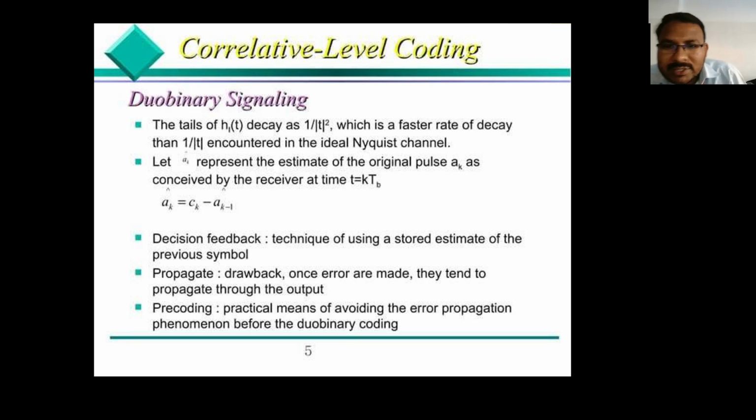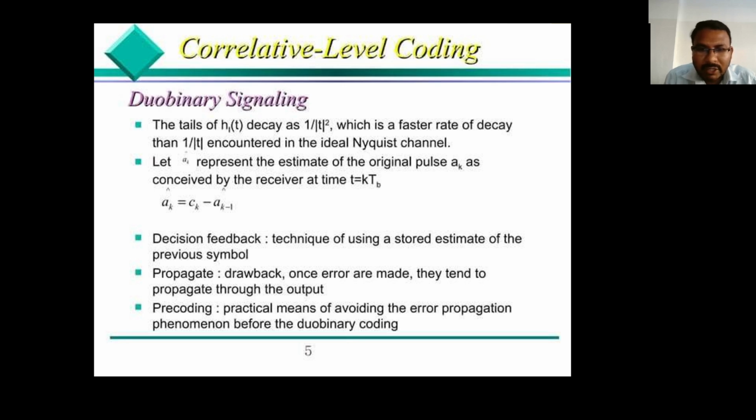So in this case, that is H1 of t, that is a Nyquist condition, that is a decay as 1 divided by modulus of t square, which is a faster rate of decay than 1 divided by modulus of t, compared to the condition 1 divided by modulus of t square. That is encountered in an ideal Nyquist channel.